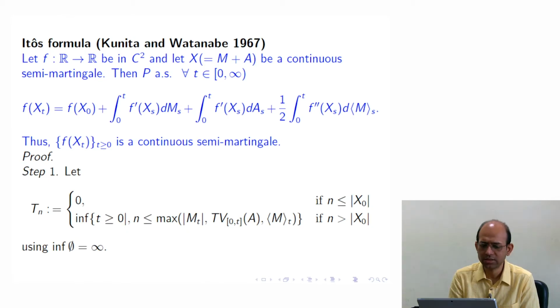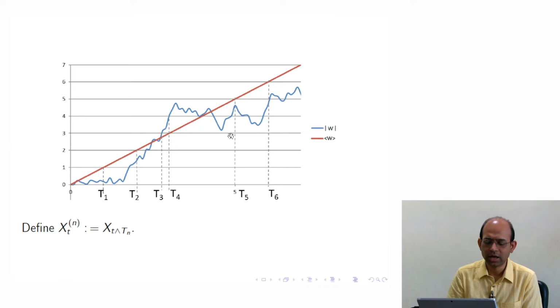And why this 0? This is the case where mod X0 itself is larger than n. Then we do not ask this question, we just put 0. So when mod X0 is more than n, we put 0 and we wait for n to cross mod X0. When n is more than mod X0, then we ask this question and define Tn in this fashion. Before that we put Tn equal to 0, 0, 0, etc. So this is a graphical way of